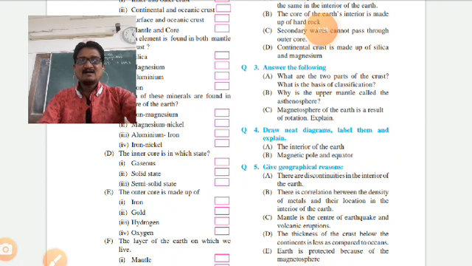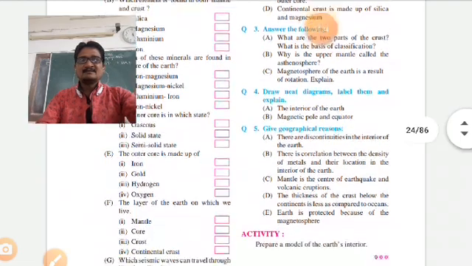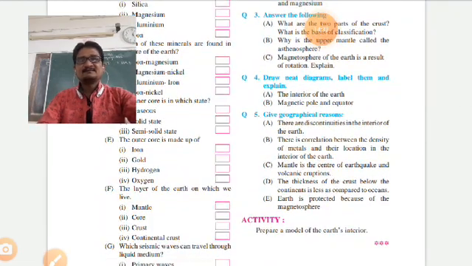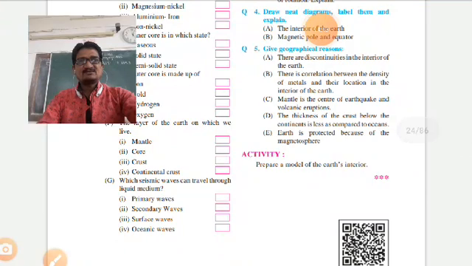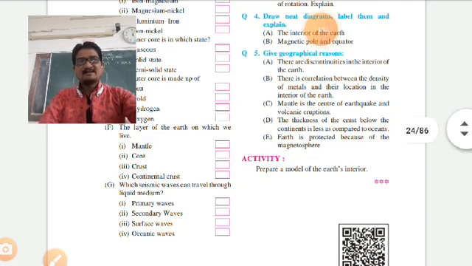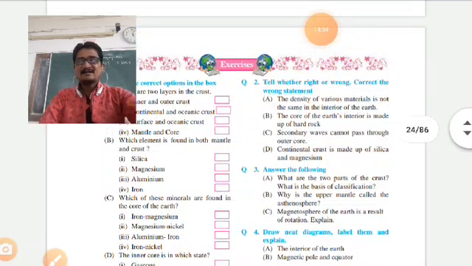Okay. The outer core is made up of iron. The layer of the earth on which we live is the continental crust. Which seismic waves can travel through a liquid medium? That is primary waves.